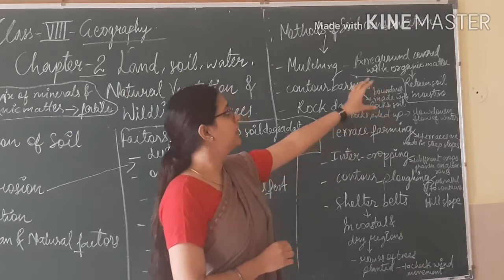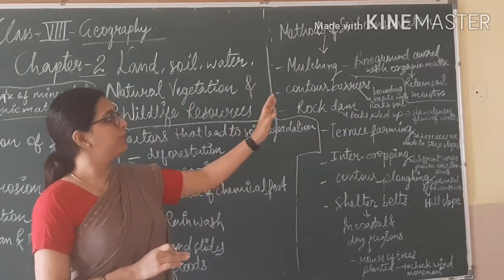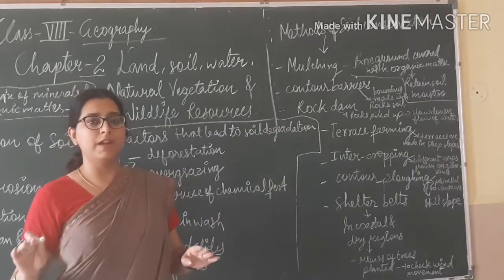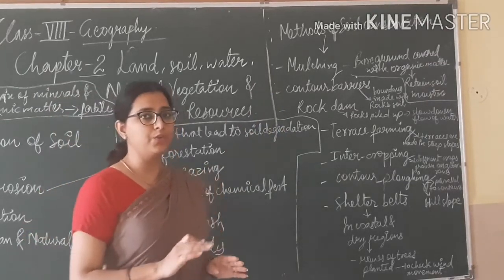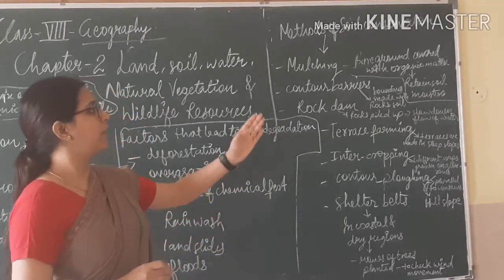This is a method of soil conservation. By mulching, you put one layer of organic matter on the bare ground between the plants, and that retains the soil moisture.